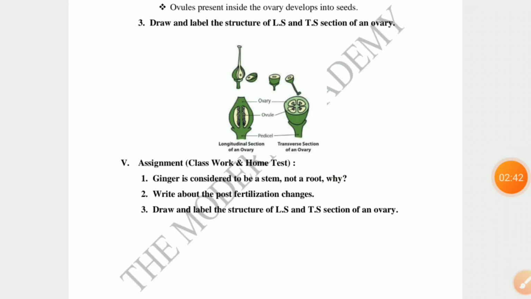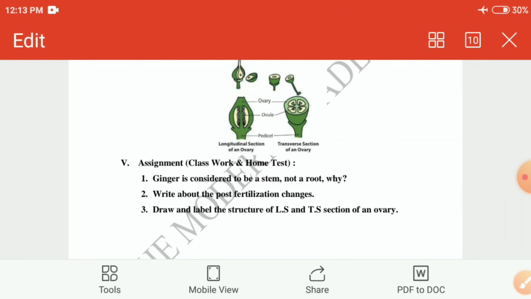Third question: draw and label the structure of the LS and TS of an ovary. LS means longitudinal section, TS means transverse section. Here you see the picture. What are the parts present? Ovary, ovule, pedicel. Inside the ovule, the seed is present.